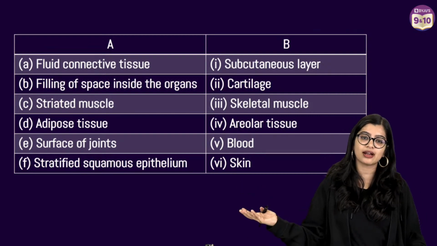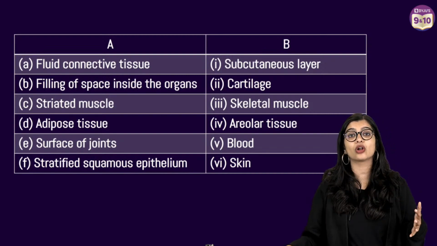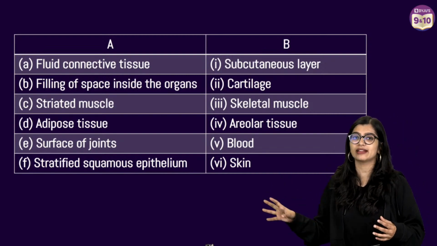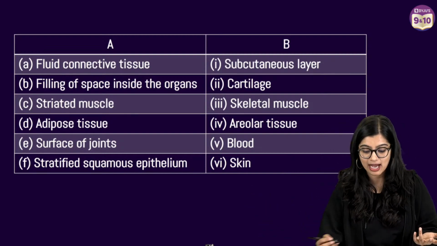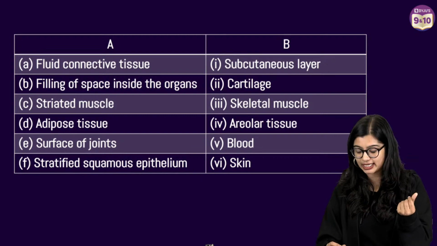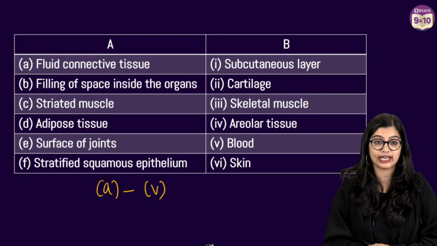In these, which one is the fluid connective tissue? So connective tissue, as we all know, right, is going to be something that connects different parts of the body or binds different parts. And in this case, the example of fluid means that it is fluid in nature. So we see that the example of fluid connective tissue is blood.